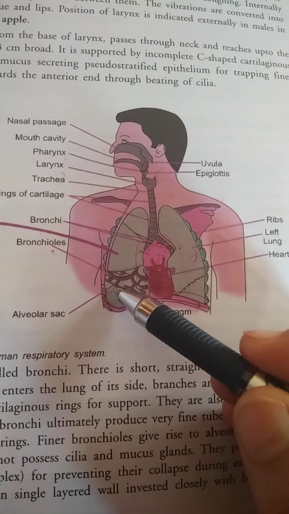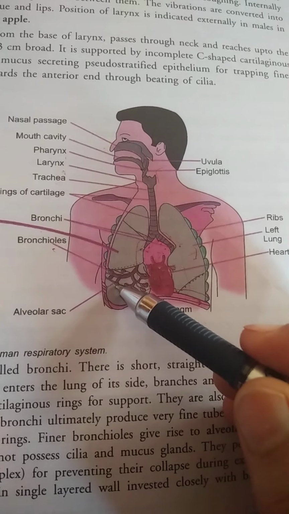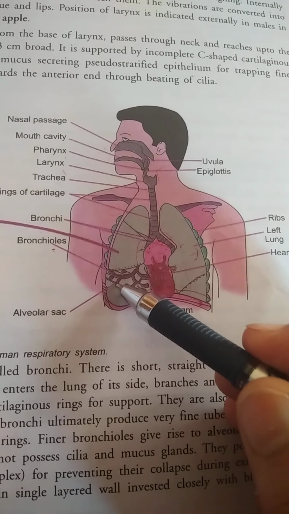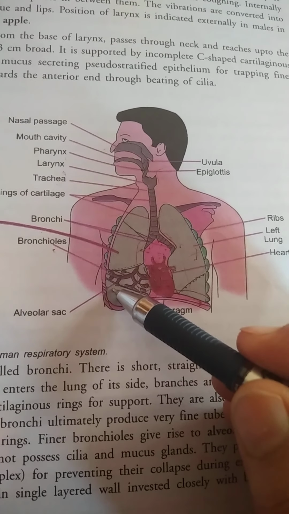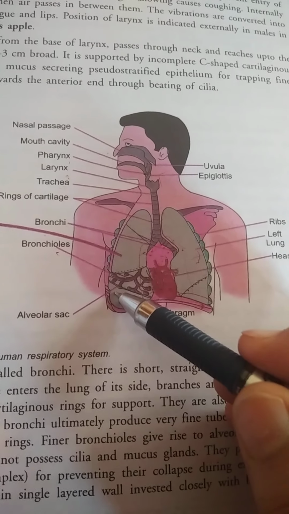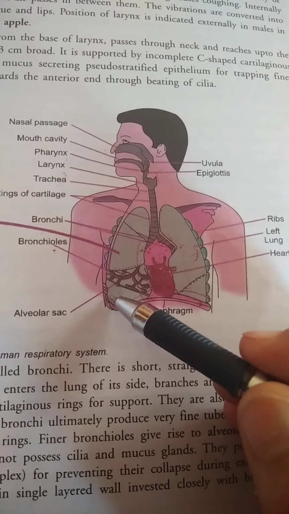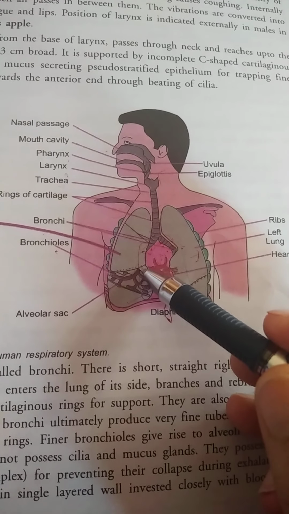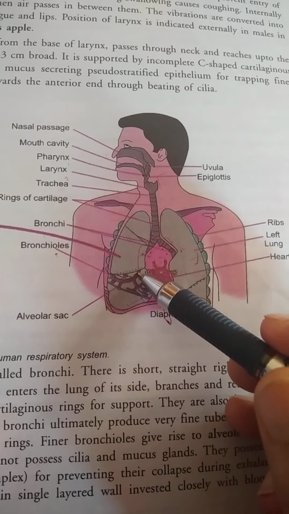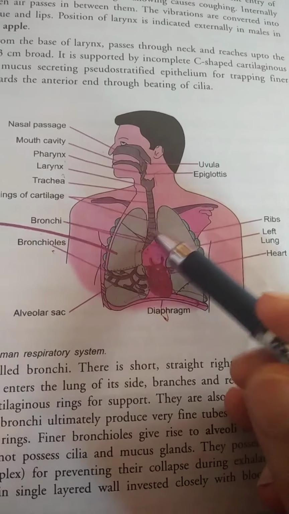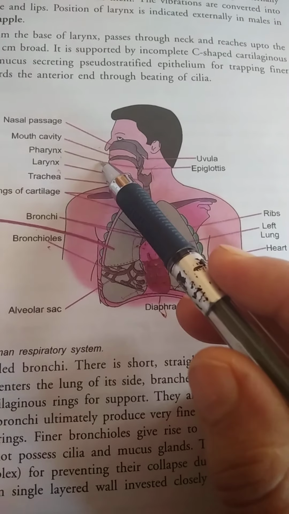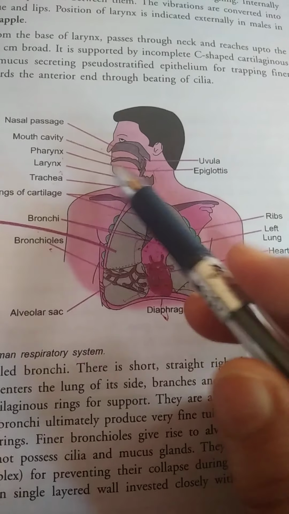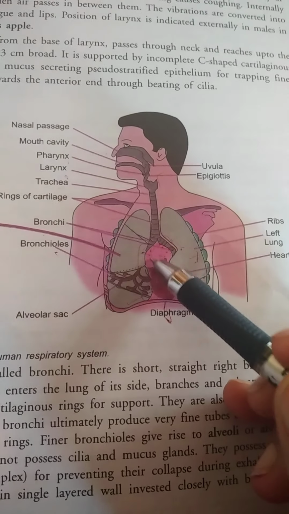From the alveoli, oxygen goes to the blood because the alveoli have a thick network of blood capillaries. So oxygen enters from the alveoli to the blood simply by the process of diffusion, and carbon dioxide present in the blood moves to the alveoli and goes back from the alveoli to the bronchioles, bronchi, trachea, and then it comes out through the nasal passage. So this is the respiratory tract.